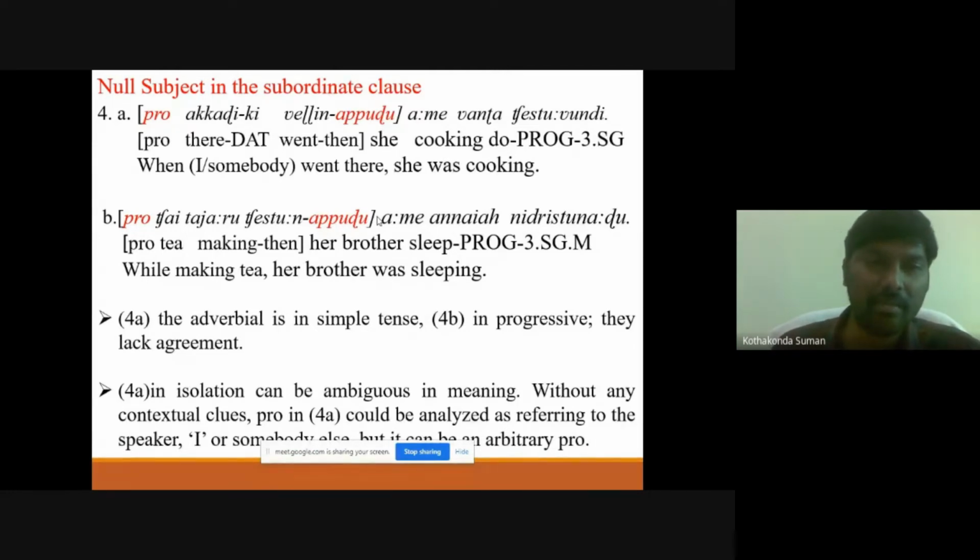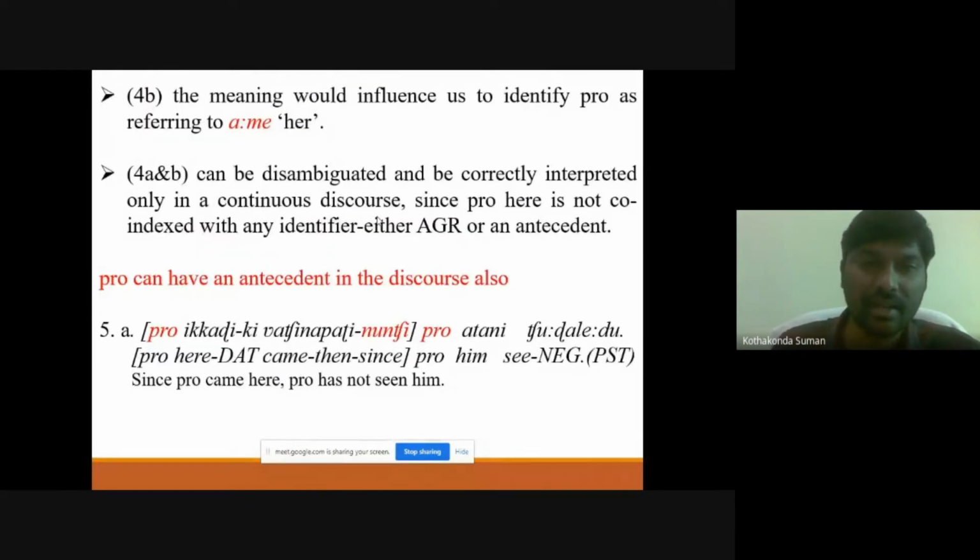So that can be anybody. Which means it could be arbitrary also, because it can refer to anybody without any context. So in order to understand that, we need to have the context of discourse. That's why it can be disambiguated and correctly interpreted only in a continuous discourse.